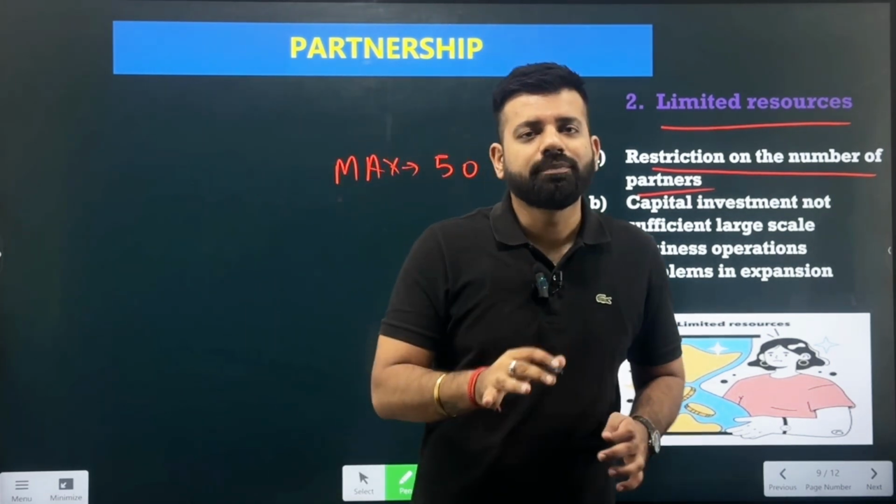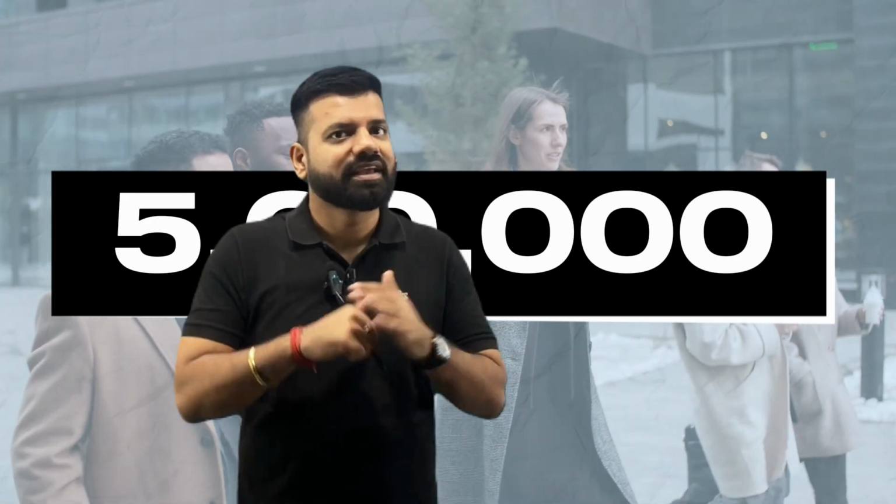Even if all the partners are bringing 1 lakh rupees, what is the amount which all the partners can contribute? If there are 5 partners, they will be contributing 5 lakh rupees, 1 lakh each. But if we talk about the joint stock company, it has funds of more than 100 crores also, 1000 crores also.